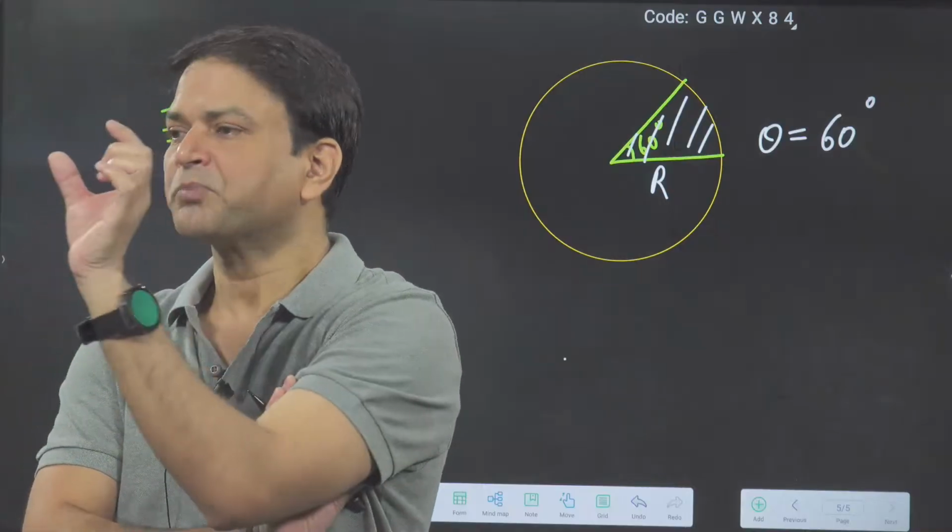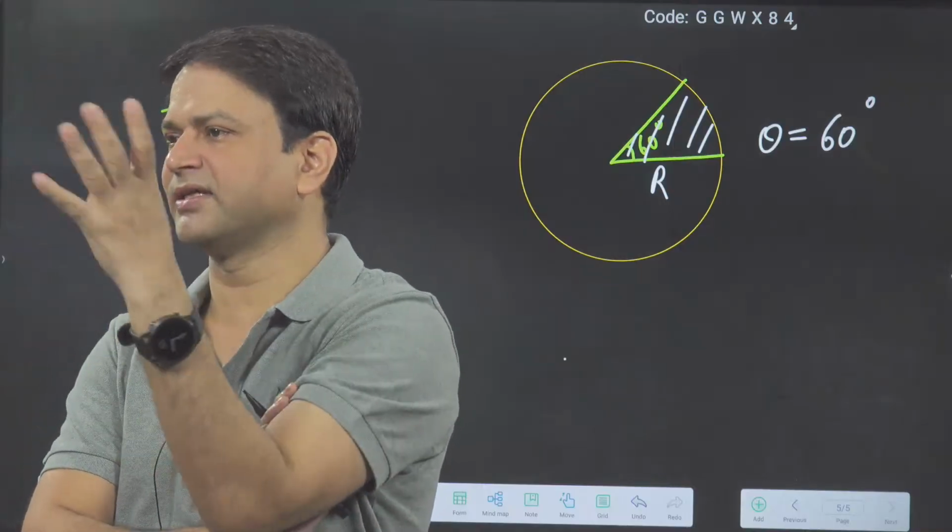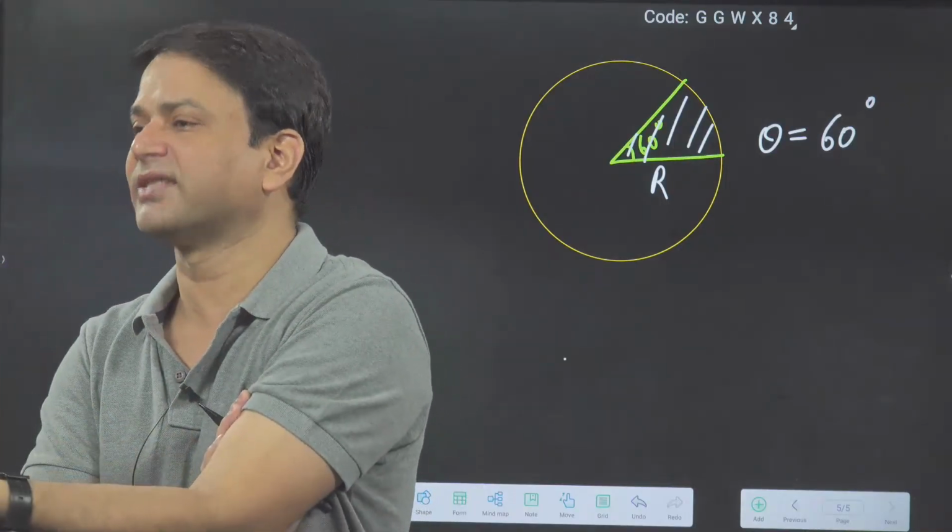Again I am repeating: each slice is 60, then 60, 60, 60, 60. How many slices will you get? Basically 6. Why?